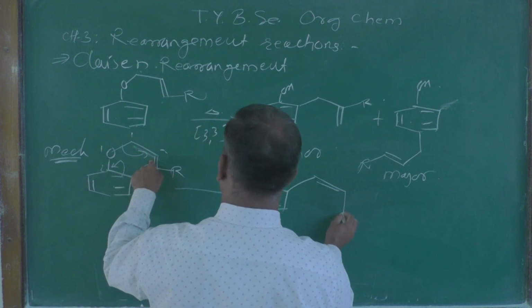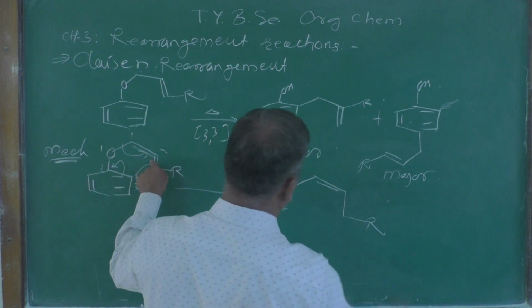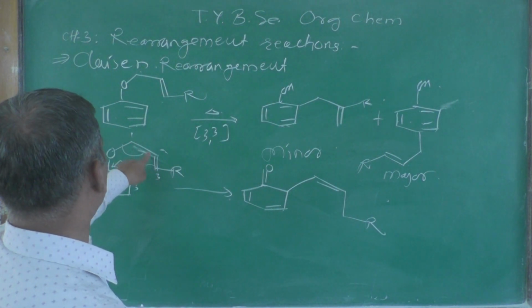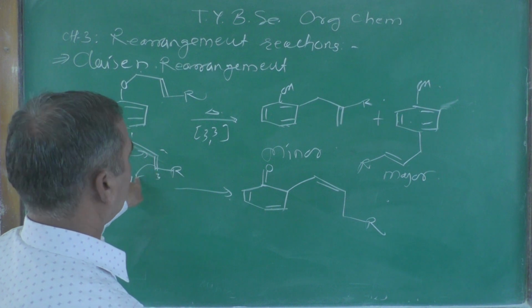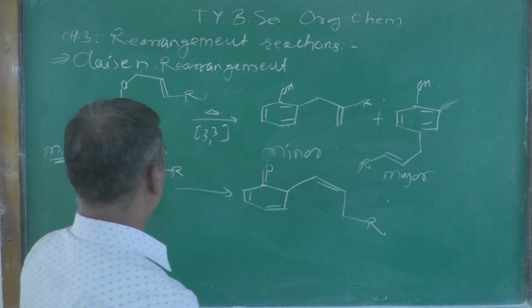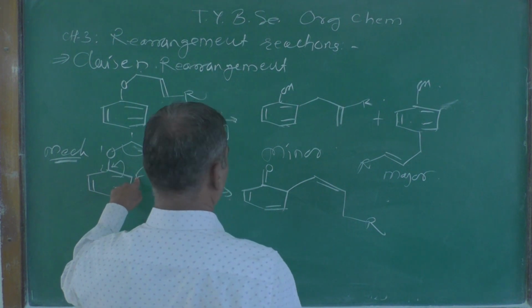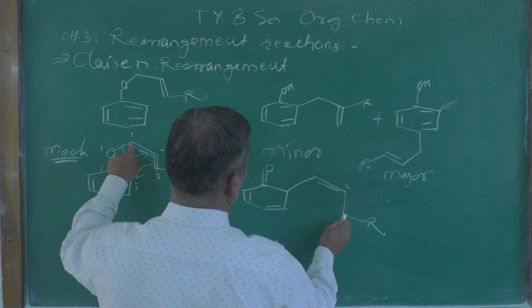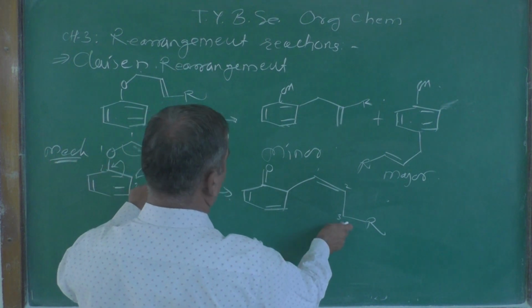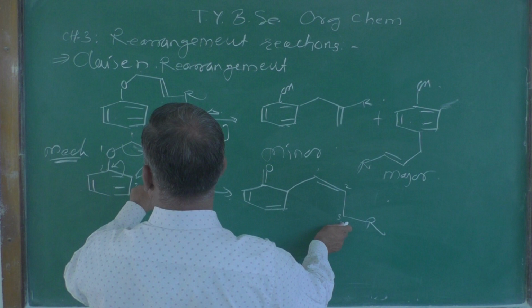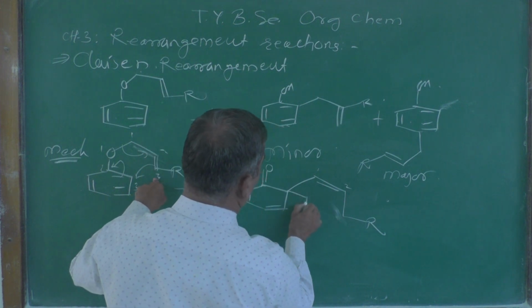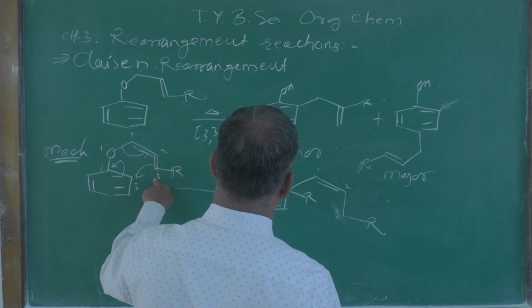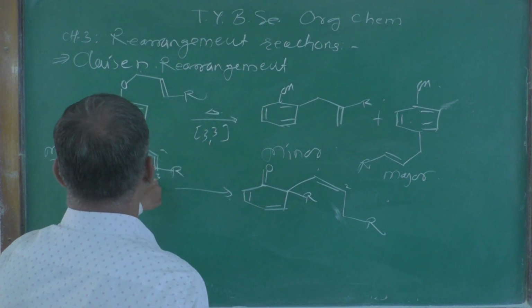Then this R must be here. Suppose this one is 1, 2, 3. At 3 position R is there. So R must be here, not there. R must be here.